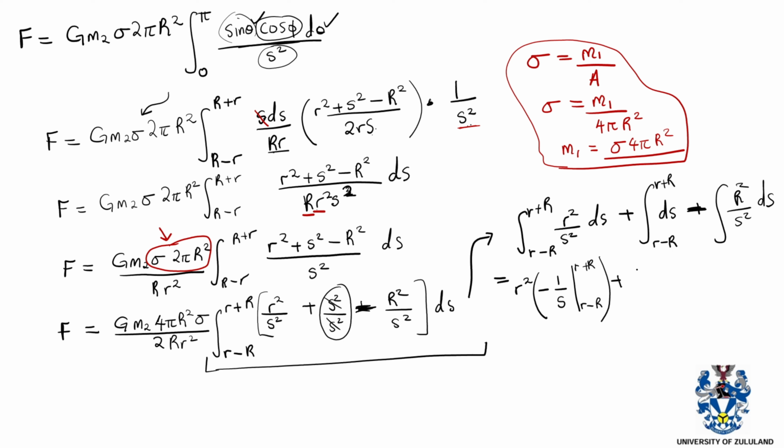The integral of 1 ds is just s from r minus R to r plus R. Then plus, we can take out, okay, there's a minus there. I keep forgetting there's a minus. We can take out capital R squared. The integral of 1 over s squared will just give you also negative 1 over s from the same bounds.